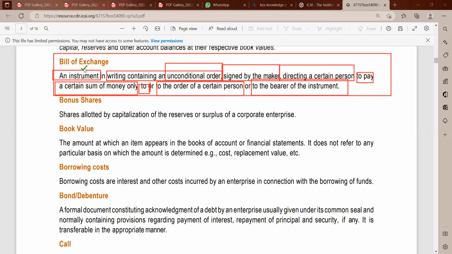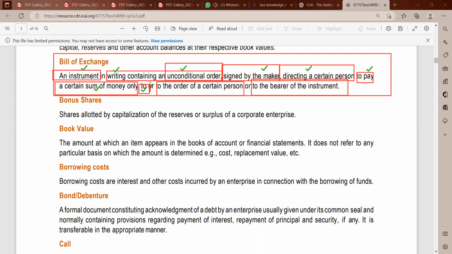It's an instrument, a paper. You have written something. Unconditional, irrespective of anything, I need to pay a sum of money of 1 lakh to Sangeeta. Signed by the maker, that is me. I am the one who made the bill. Directing a certain person, stating that I need to pay 1 lakh to Sangeeta. Directing a certain person is Sangeeta, to pay a certain sum of money only, 1 lakh rupees only.